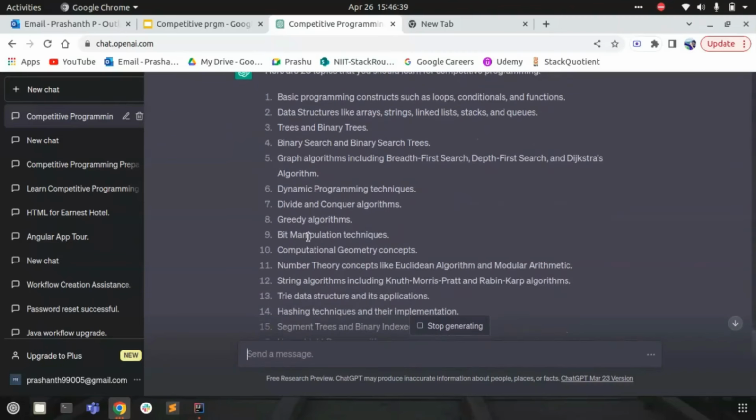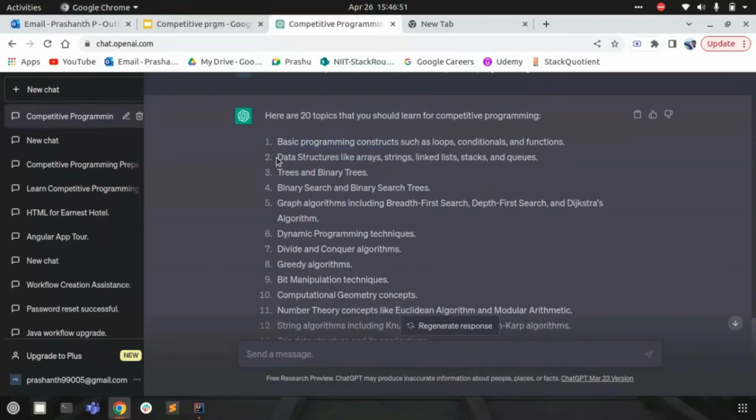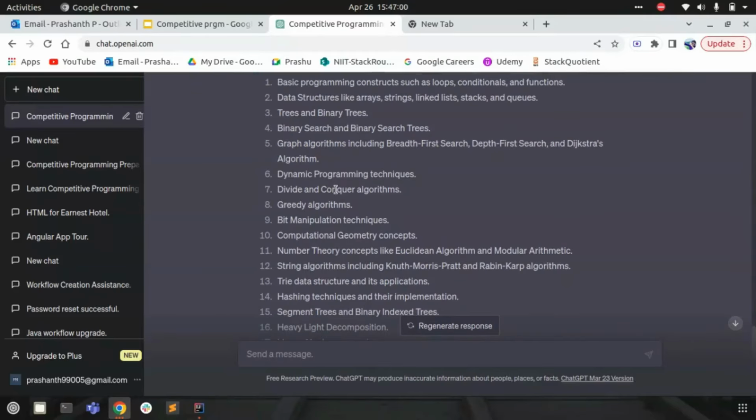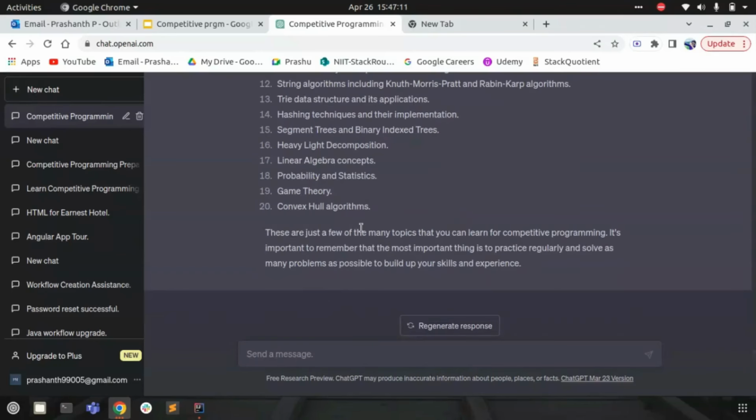The 20 topics that I should go through to become a competitive programmer: first is basic programming, such as loops, conditions, and functions in any language that you go. These are the very basic constructs. Then we have the data structures like arrays, strings, linked lists, and so on. Trees, binary searches, graph algorithms, dynamic programming techniques, divide and conquer, greedy algorithms, bit manipulation techniques, computational geometry, number theory, and so on. At last, we have convex hull algorithms.